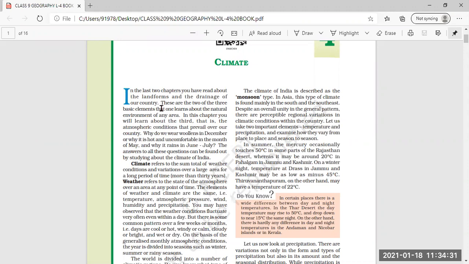But in the last lesson, you studied about different types of landforms. Hilly areas, plains, plateaus, all these are types of landforms, and these are the three basic elements that one learns about the natural environment of the area.